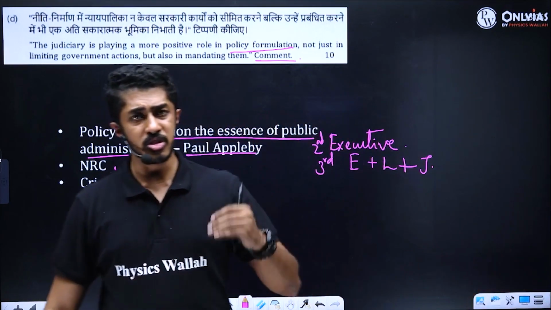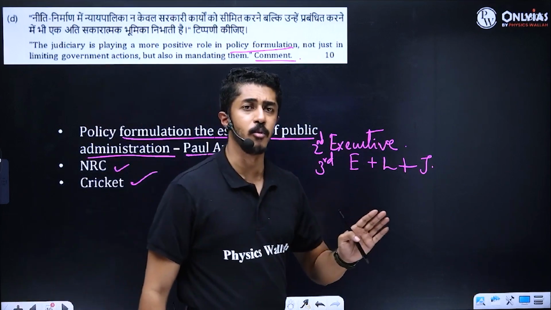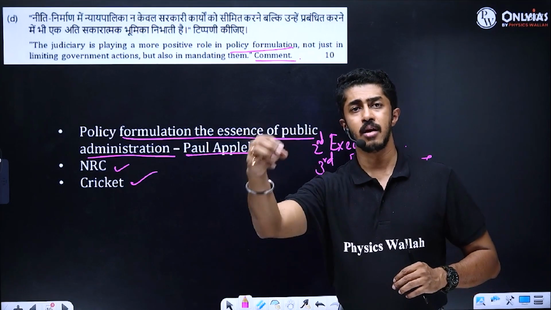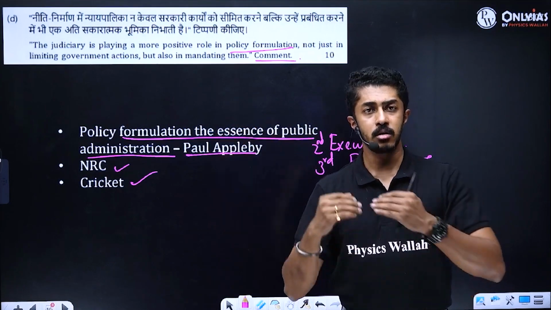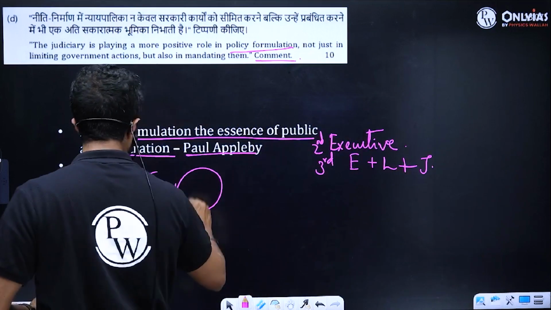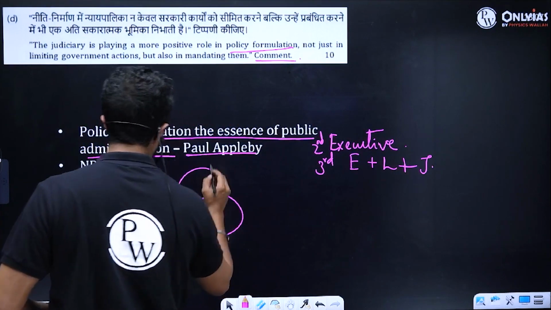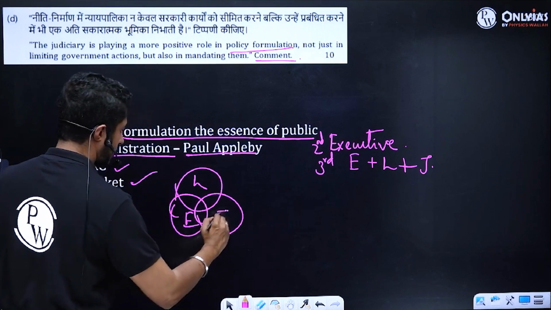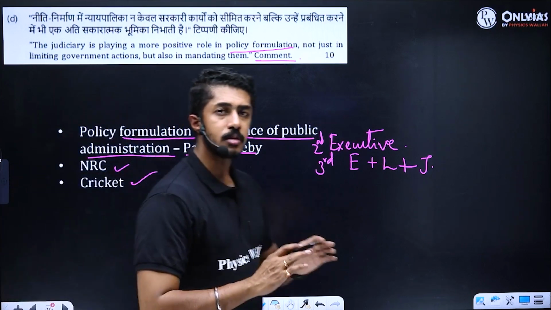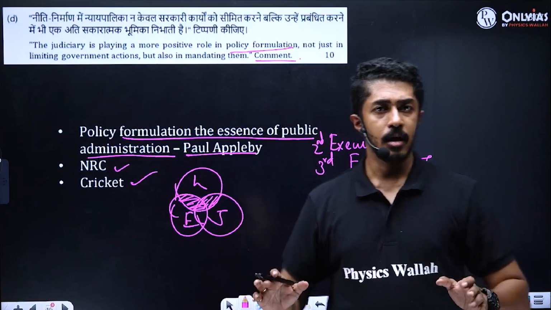That is, judiciary ultimately is the pillar of democracy. And then you give instances of where judiciary has pulled up the government or taken good decisions, and how it is important that legislature and judiciary are in harmony. This is the idea. Clear, people?